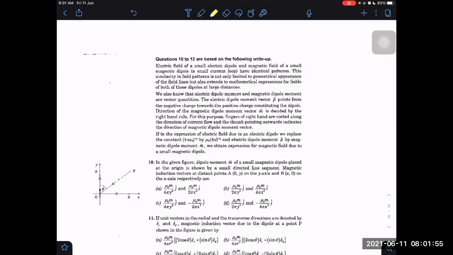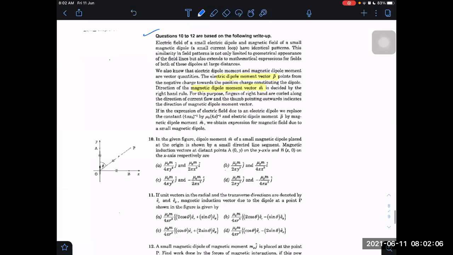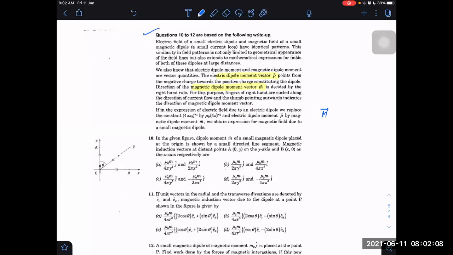Here they are just explaining that dipole moment is P, then magnetic dipole moment is M. This is nothing special here. All we know already. I told you yesterday itself. I represented magnetic dipole moment by capital M. They are represented by small m. That is the only difference. In HC Verma, they represented by mu. So we can represent in different ways.